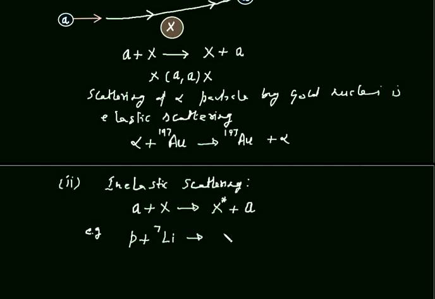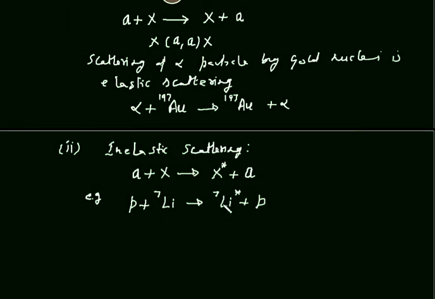This lithium nuclei goes to excited state and the proton deviates from its path. Okay? There may be a possibility that this excited lithium, Li star, this star means excited, may come to the ground state. This is the ground state of lithium by emitting gamma radiations.